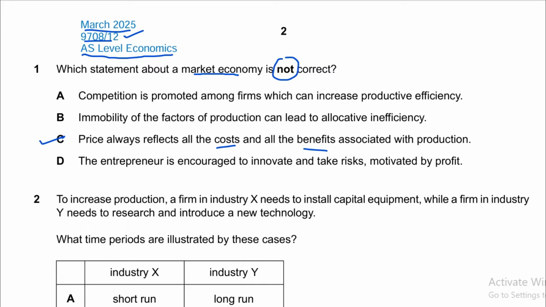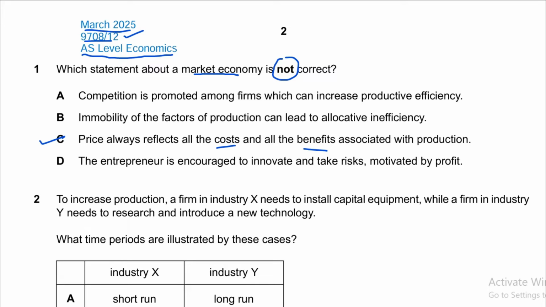So this is not correct in this statement, because the examiner says all goods, price always reflects all costs. Price does not reflect all costs and benefits associated with production, because there are so many costs that cannot be shown by the price, such as pollution caused by the product, or benefits caused by the product in the society, like a better environment sometimes.